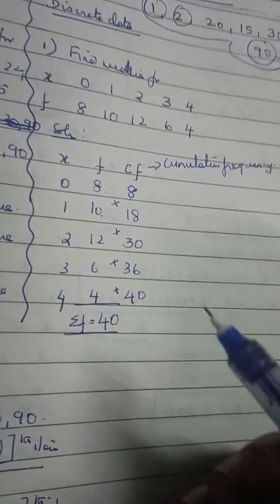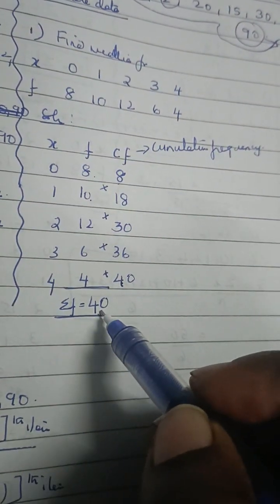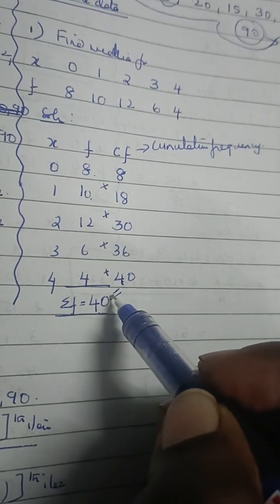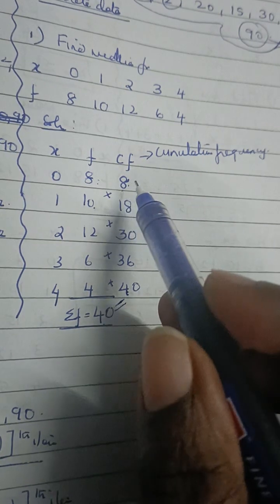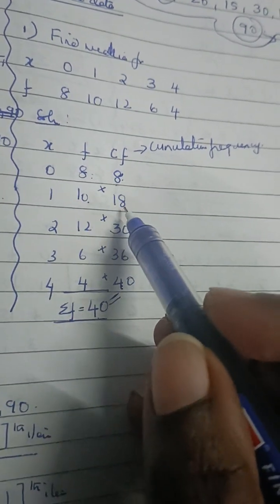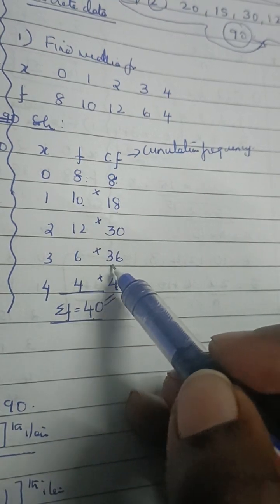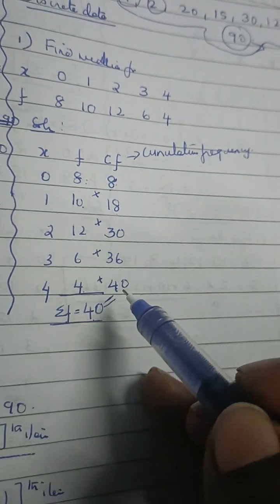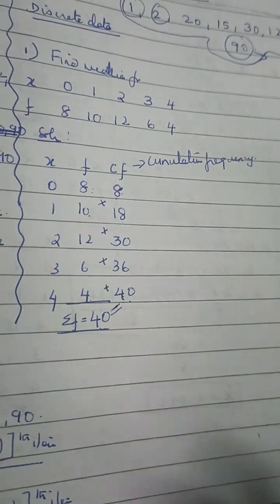Now if you notice, 40 and the summation of f will be equal. They should be equal, otherwise it's wrong. So this is my cumulative frequency.